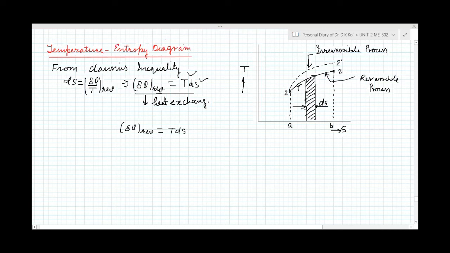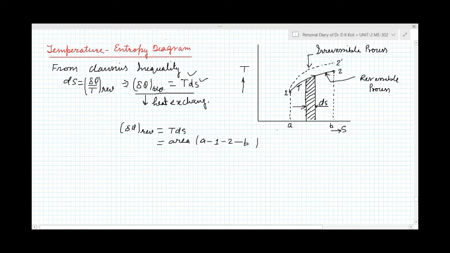and that is equal to the area A1 to B, A2 1 to 2 and 2 to B. This whole area indicates the heat transfer in this process 1 to 2.